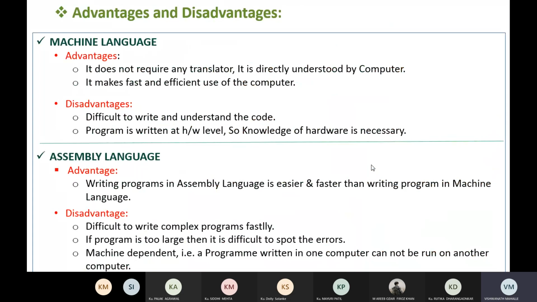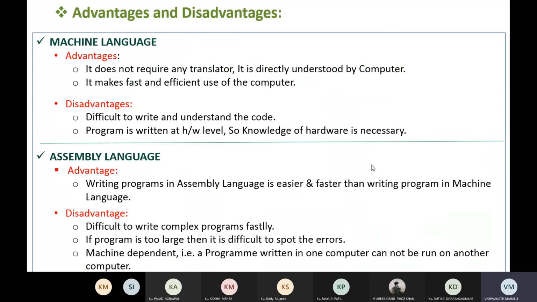So it is very difficult to write and understand the code. It is in 0s and 1s. So it is very difficult to write the program using these 0s and 1s. Also, it is very difficult to understand a program that is written in 0s and 1s. So the machine level language program is very difficult to write or understand.